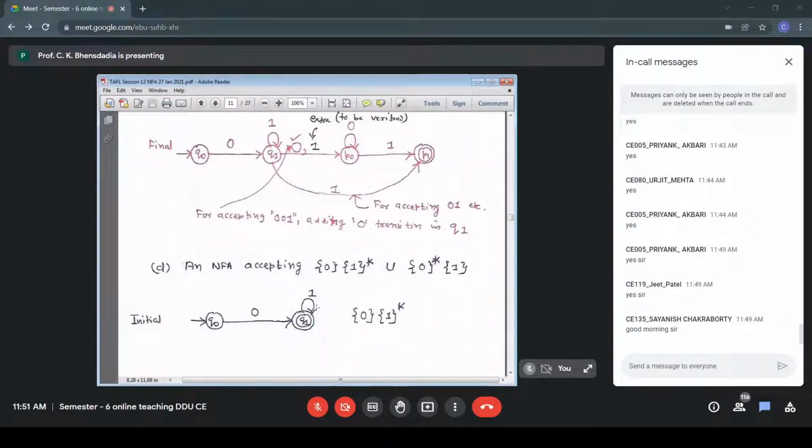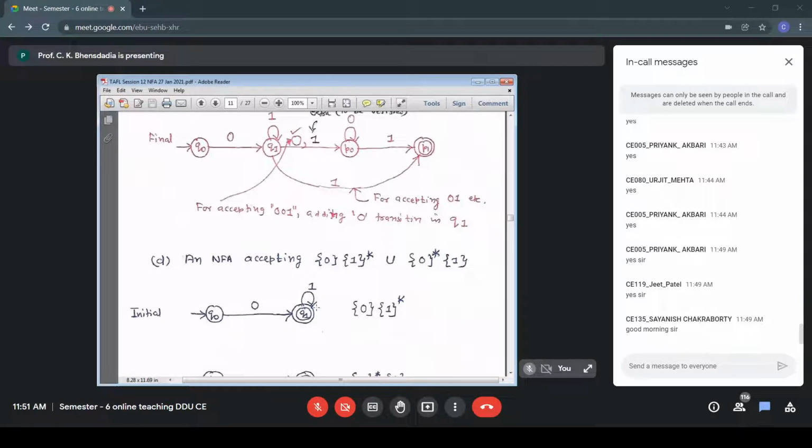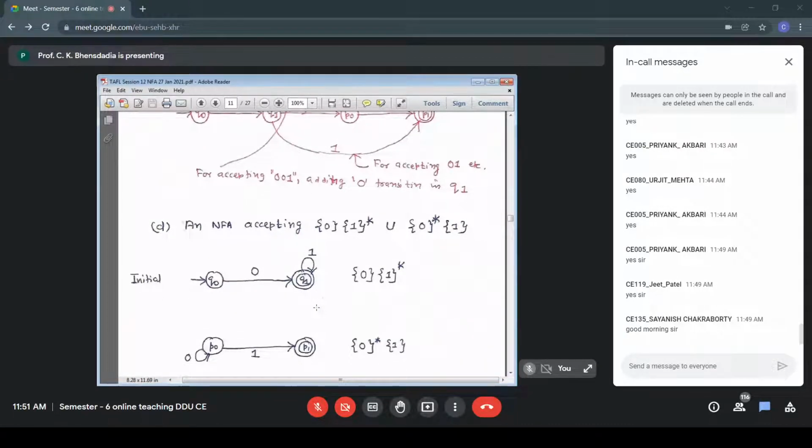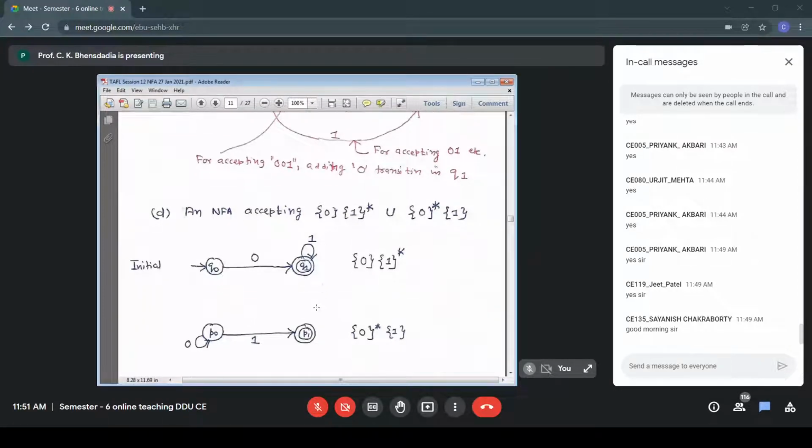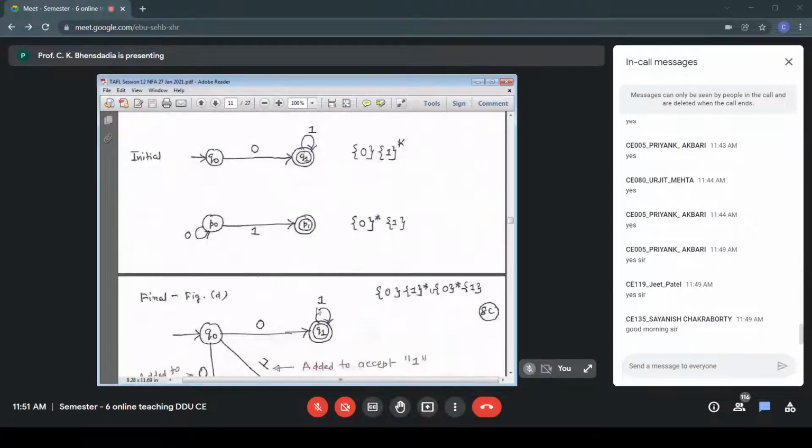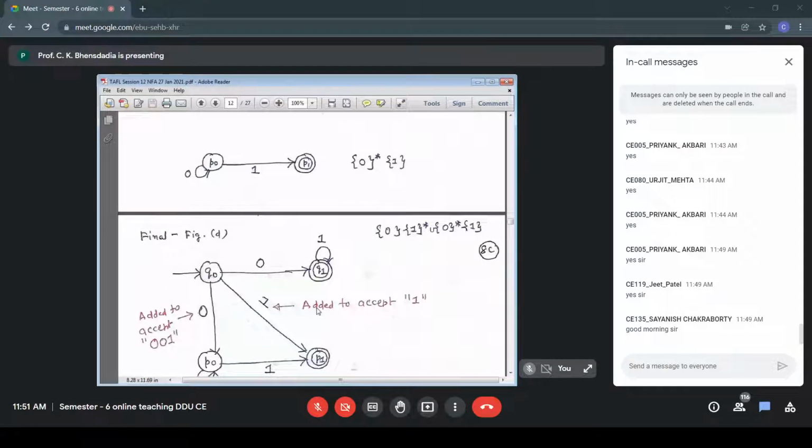We know this is the initial 0 1 star, already we have constructed that. 0 star 1, we have already constructed that. And then union. Union means if a string belongs to either L1 or L2, it should be part of the language. It is L1 union L2. So we connect Q0 and P0. Again, we look at various combinations.